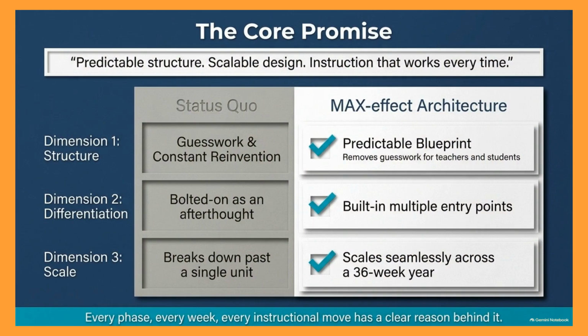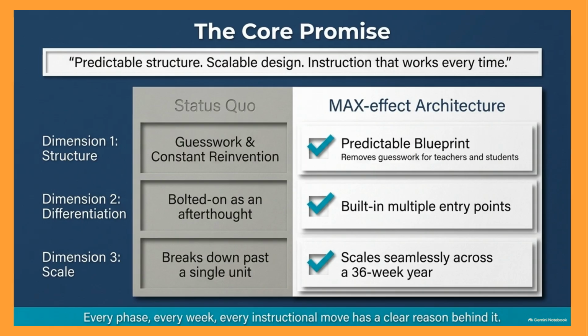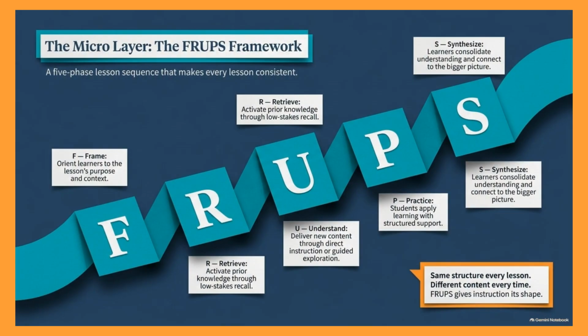The core promise of Max Effect is predictable structure and scalable design. It replaces guesswork with a clear blueprint, turns differentiation into a built-in feature, and ensures instruction scales seamlessly across a 36-week school year. At the micro level, we use the FRUPS framework. This 5-phase sequence, frame, retrieve, understand, practice, and synthesize, makes every lesson consistent, providing a reliable shape for your instruction while allowing for diverse content.